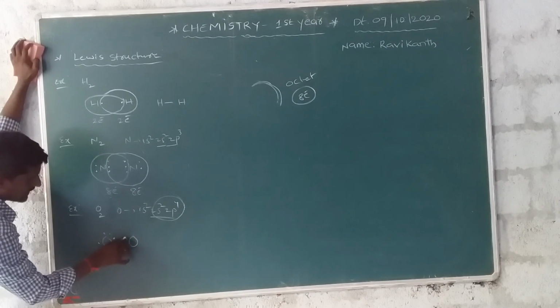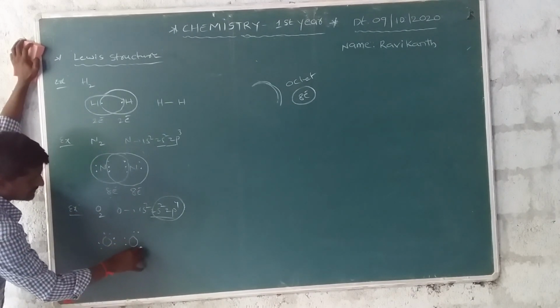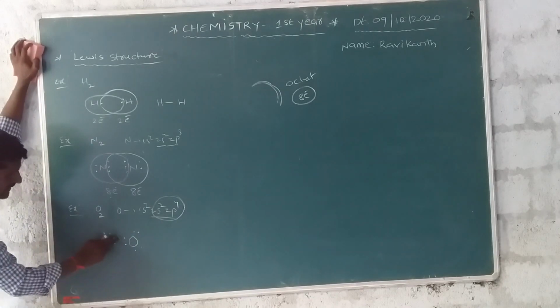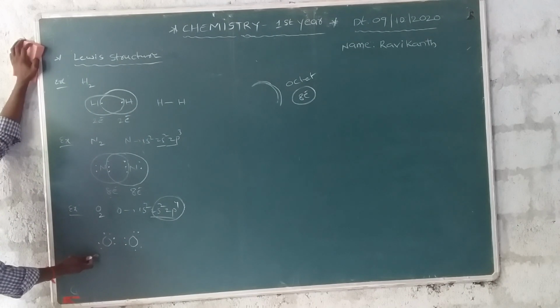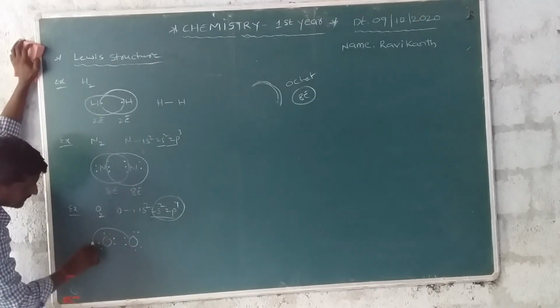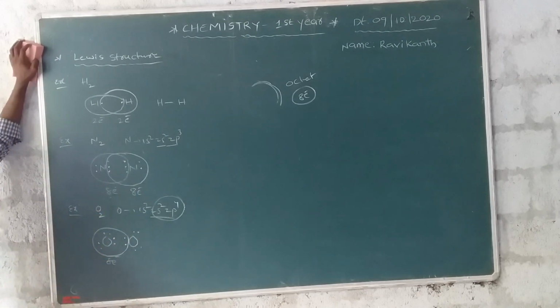These are 2 electrons, these are 4 electrons, these are 6 electrons. In this atom, how many electrons? 6 electrons. The 2 electrons shared with the neighboring oxygen make totally 8 electrons.